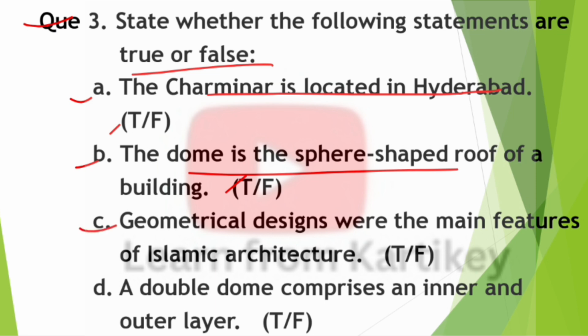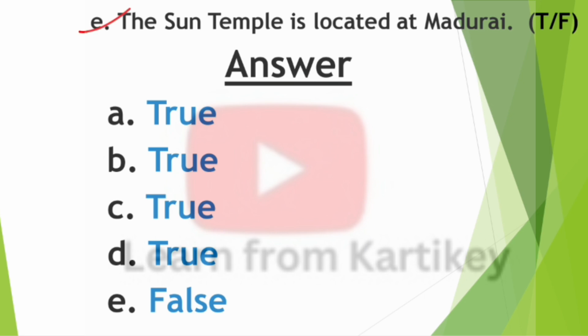Next question, question number C. Geometrical designs were main features of Islamic architecture. Is this true or false? So this one is also true. Next question, question number D. A double dome comprises an inner and outer layer. Is this true or false? So this one is true. So next question, question number E. The Sun Temple is located at Madurai. Is this true or false? So this one is false. So question number third, all answers are present here, so you can match from here.